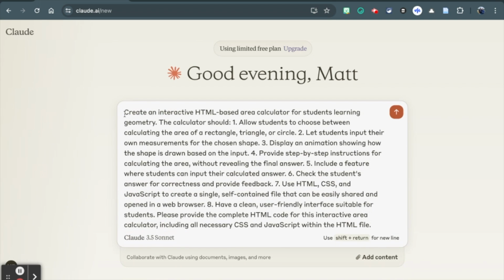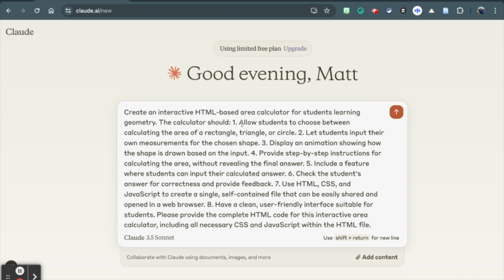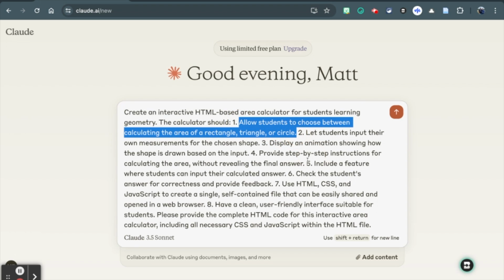So when I go to Claude, I'm going to put in a prompt, and in this prompt, I'm going to say, hey, look, I want you to create an interactive HTML-based calculator for learning geometry. And what we're going to do is we're going to actually have students learn how to calculate the area of triangles and circles and even rectangles. And there are some other things in there as well that I'm going to have it generate.